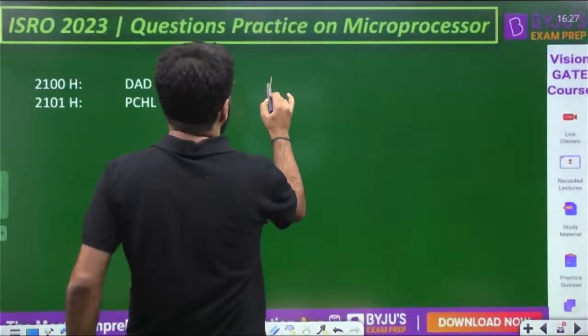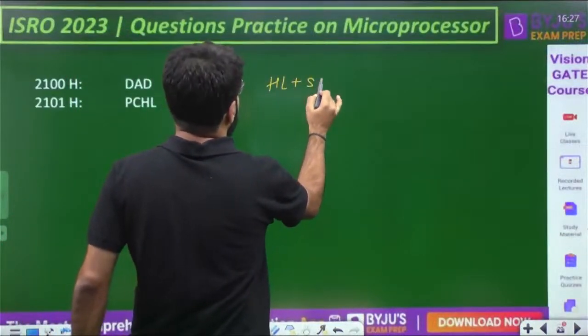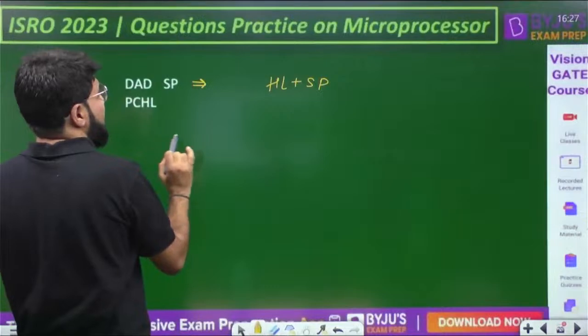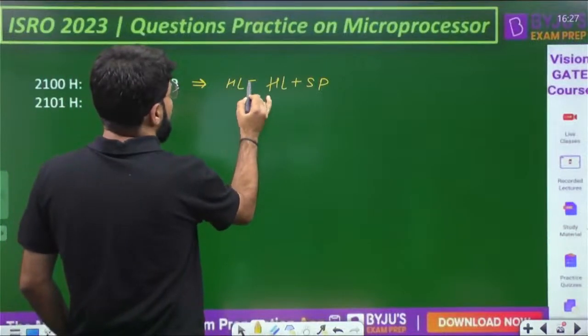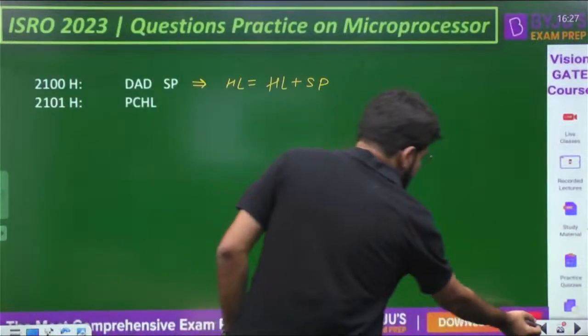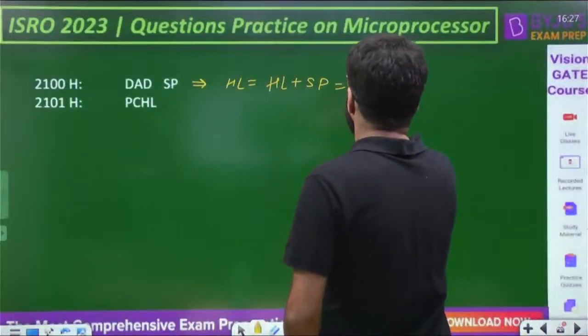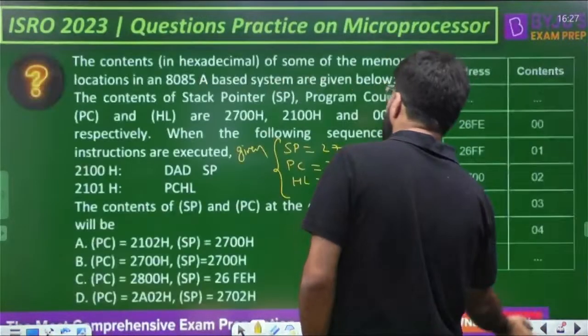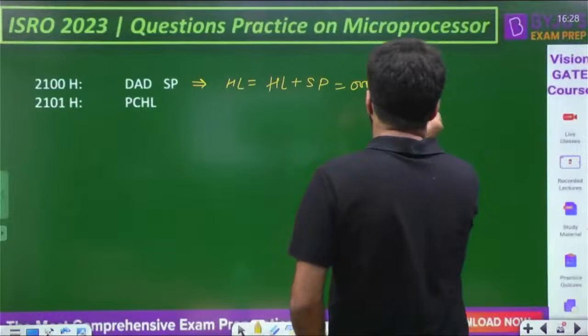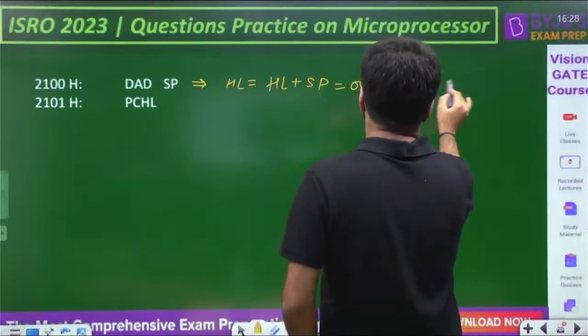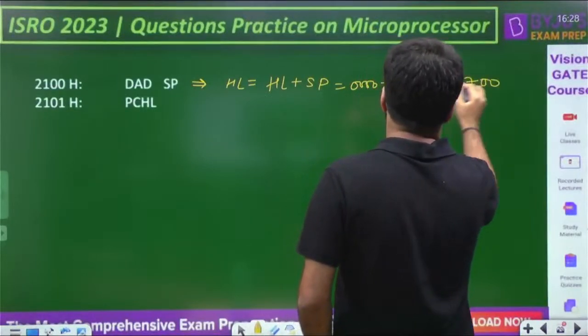By default the contents of HL will be added to that of the specified register pair, that is SP, and the result is stored back in HL. HL is 0000 plus the stack pointer, 2700. Adding 0 does not affect the answer, so it is 2700 only.